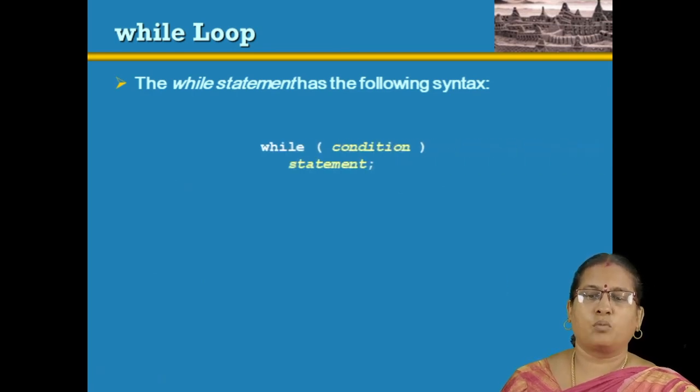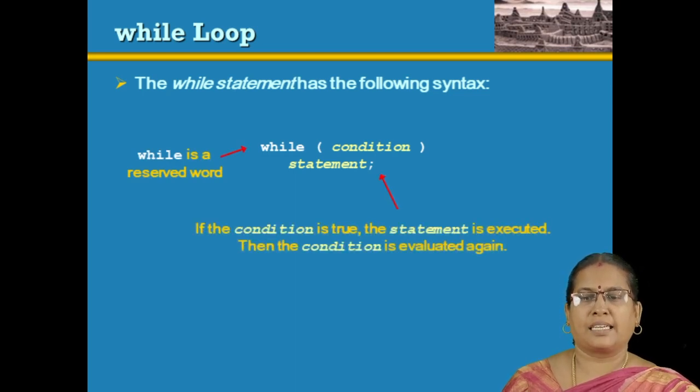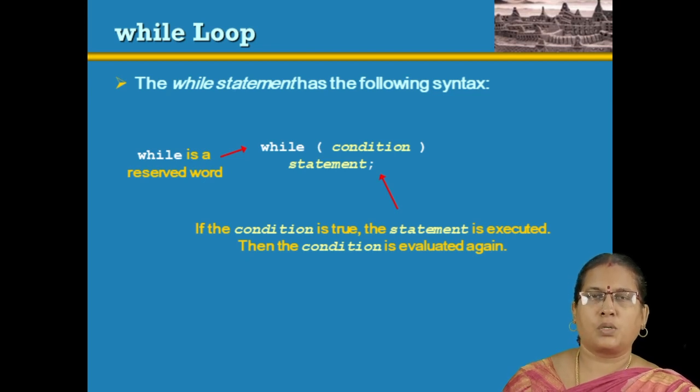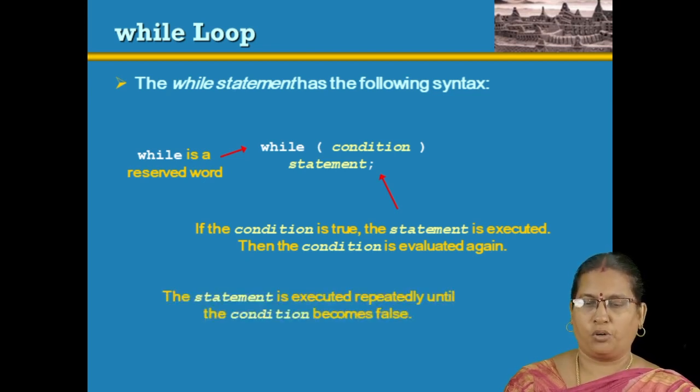The while loop structure is: while, condition, then the statement. We have to write the condition within parentheses. Here while is a keyword, and the condition is evaluated first. It returns a boolean value, either true or false. If the condition is true, then the statement is executed. After the execution of the statement, it comes back to the condition, and if the condition is true once again, the statement is executed, and so on. If the condition becomes false, then the control comes out of the while loop.